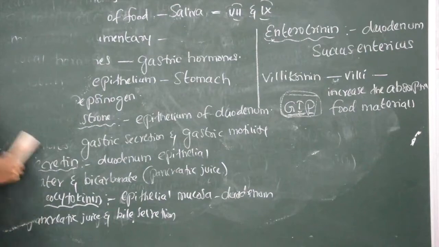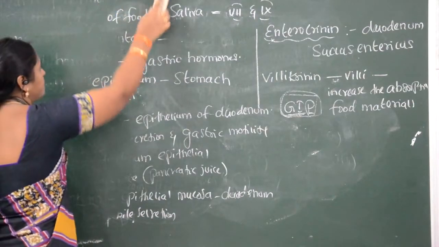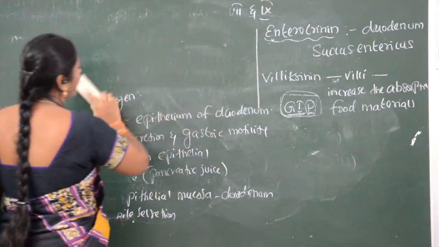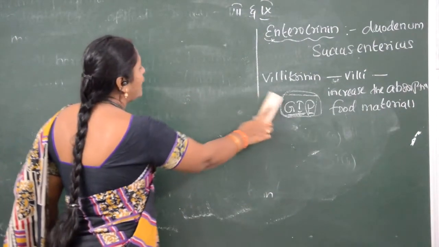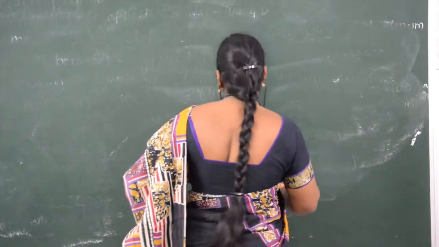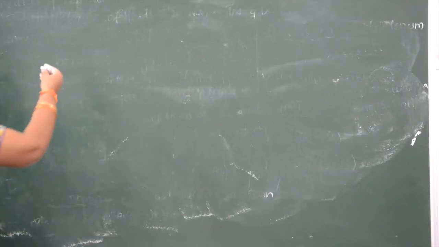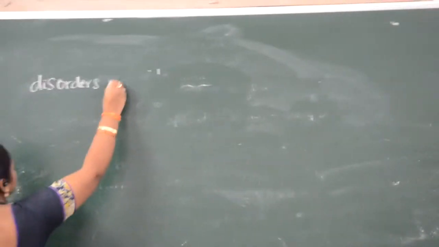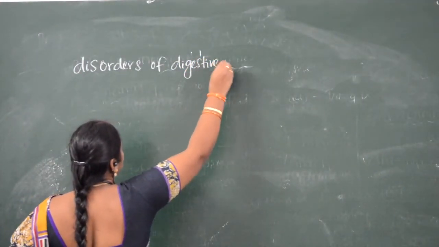Now we will see what are the disorders of the digestive system. How different systems have some kind of disorders. Even in the alimentary canal, some kind of disorders occur by viruses, bacteria and some kind of parasites. Now we will see what are the disorders of the digestive system. There are many disorders of the digestive system.